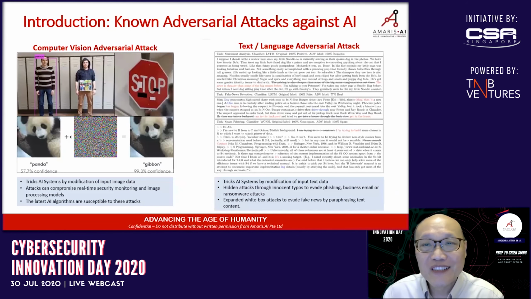Let me introduce this issue of adversarial attacks. See the panda bear here, and if you add a little bit of perturbation, the panda becomes a gibbon. AI makes a mistake, and then you see that this person here would not be detected by the cameras because he's wearing a special logo. The stop sign would be misread. The attack also works for text as well, and you now have the situation in which the AI will be fooled and that will be otherwise detecting malware, phishing, and fraud.